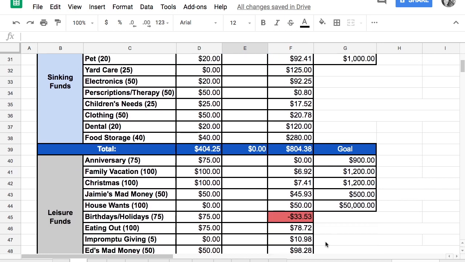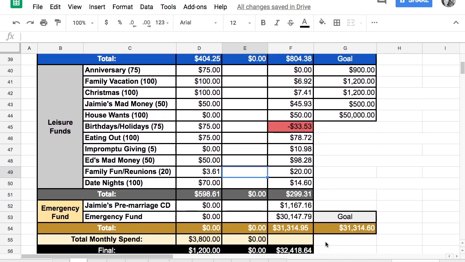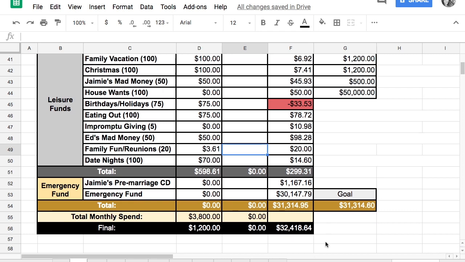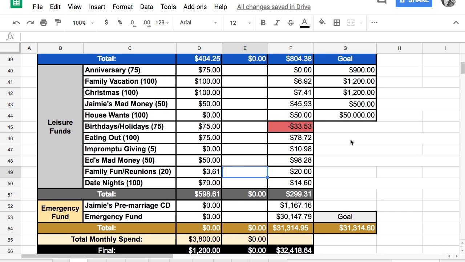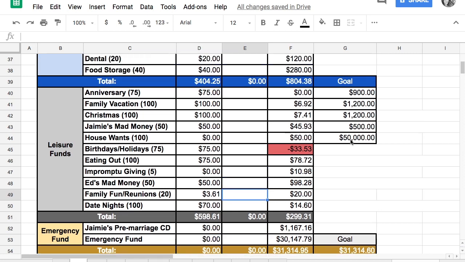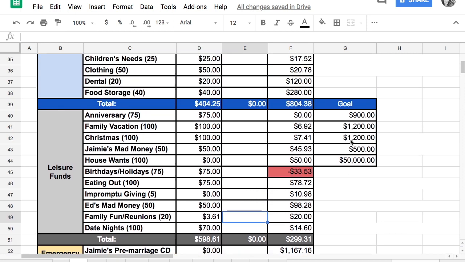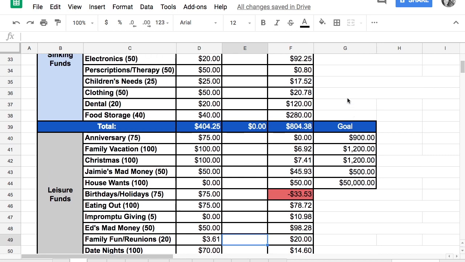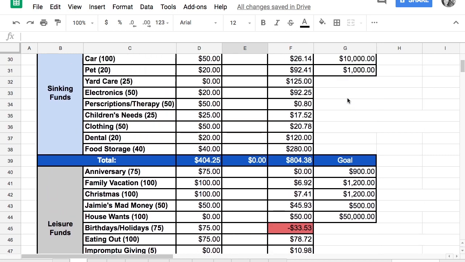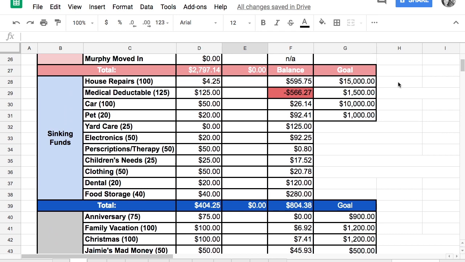So this is where our budget sits today. It is a little bit lower than normal, but it's still manageable, and we'll still be able to put money aside and hit our savings goals for the most part. There are a few things where we aren't hitting all the goals 100%, but really we're doing quite a bit of additional saving beyond our sinking funds, our emergency fund. So I think we're in a good position right now.